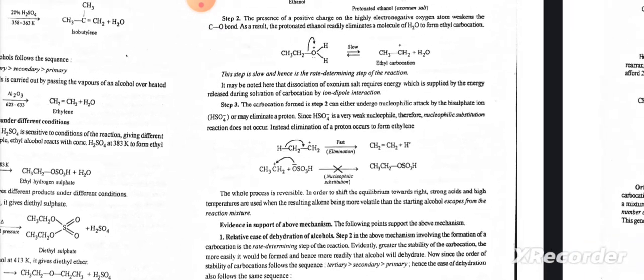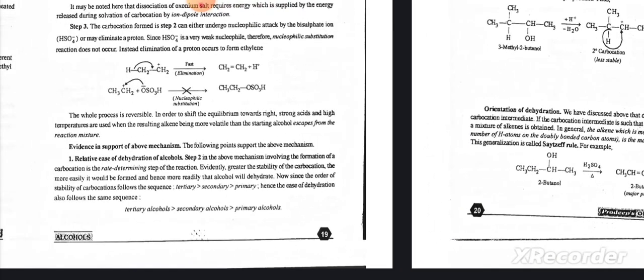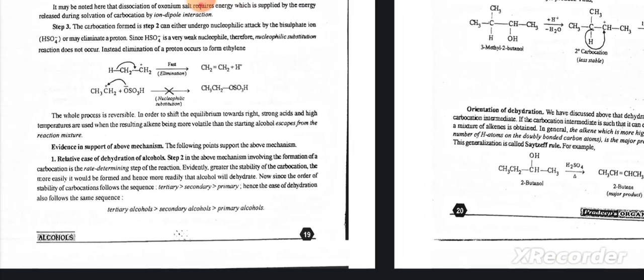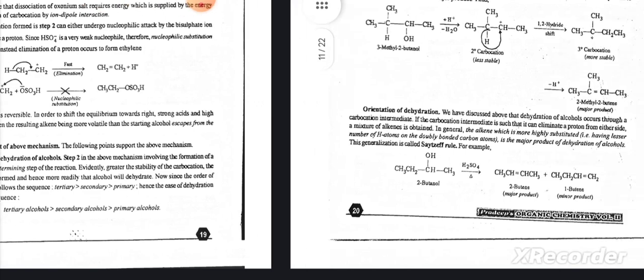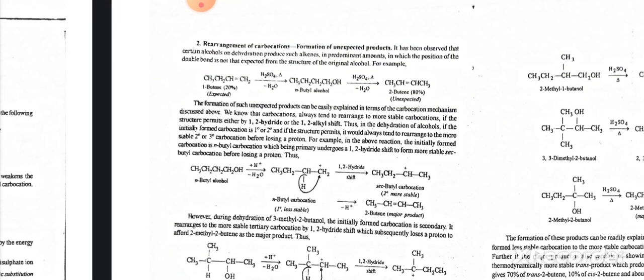The step is slow and hence is the rate determining step of the reaction. Relative ease of dehydration of alcohols. Greater the stability of the carbocation, the more easily it would be formed and hence more readily the alcohol will dehydrate. Now the order of stability of carbocations follows the sequence tertiary, secondary and primary, hence the ease of dehydration also follows the same sequence: tertiary alcohols, secondary alcohols and then primary alcohols.